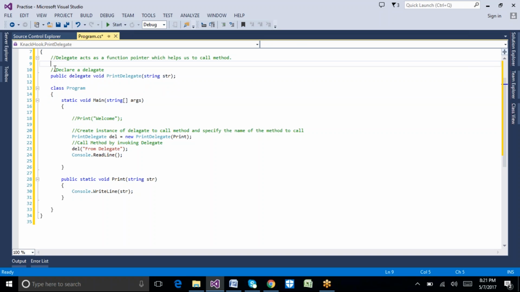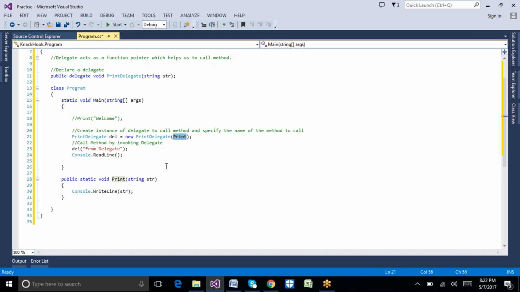Second step: as we already declared a delegate, we need to create the object for it. We write the name of the delegate, the object name equal to new, the name of the delegate, and the parameter we want to pass.